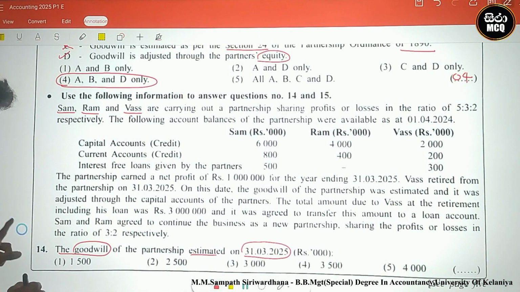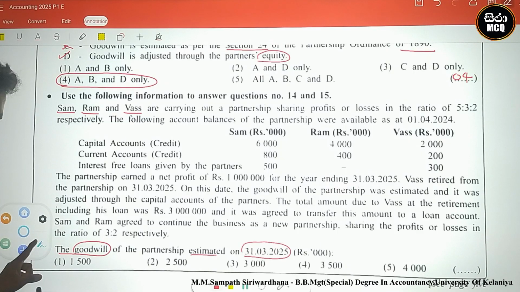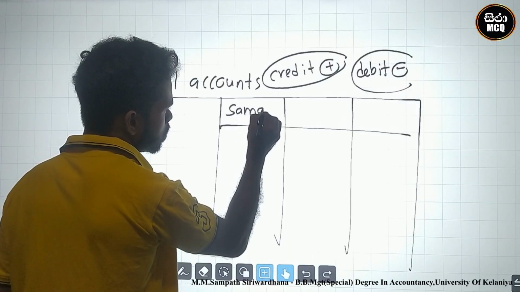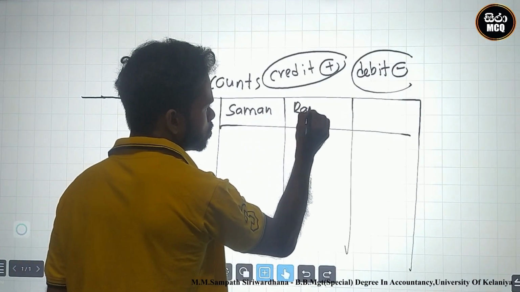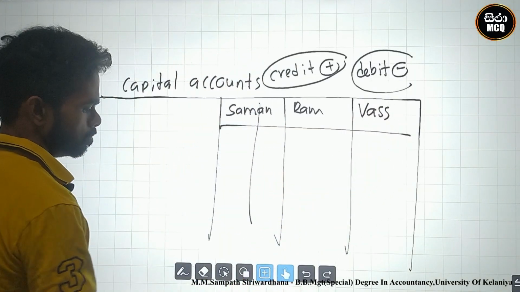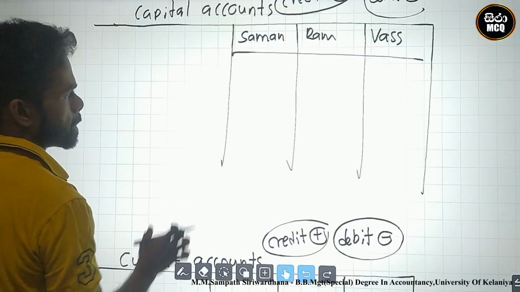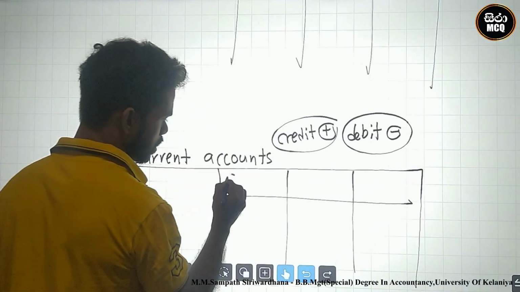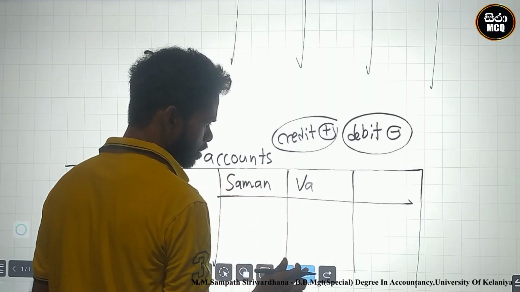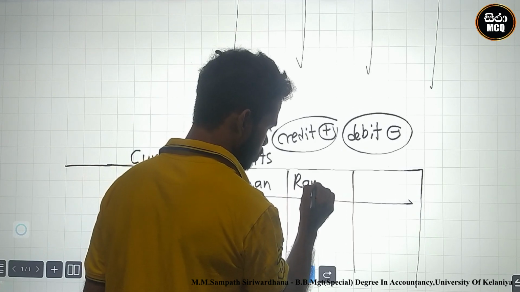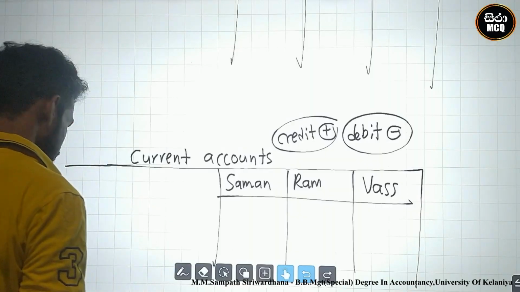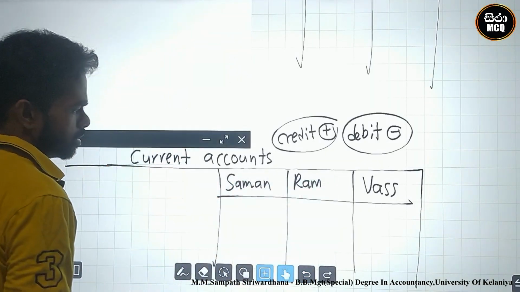There are three partners: Saman, Ram and Vas.